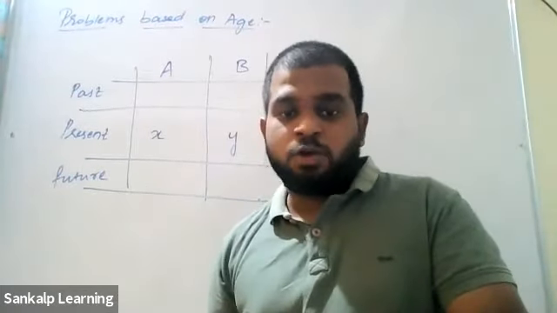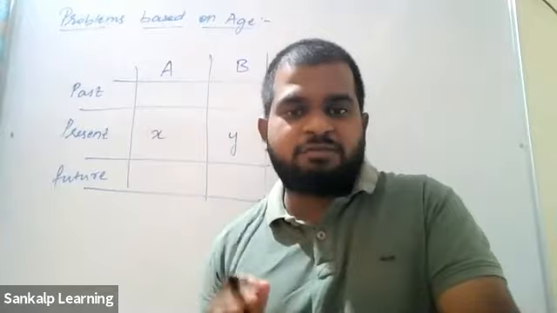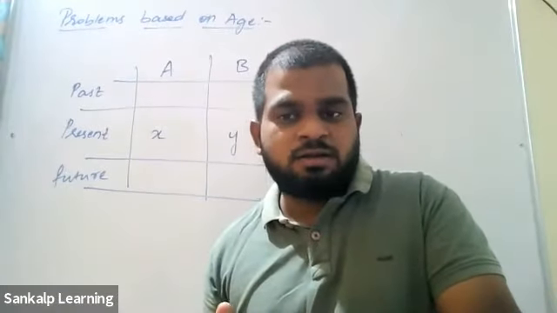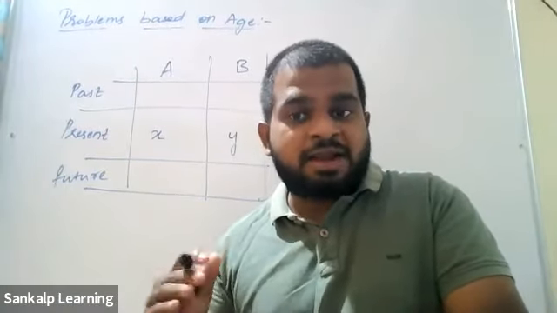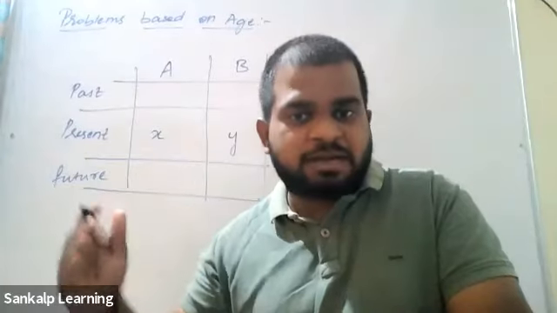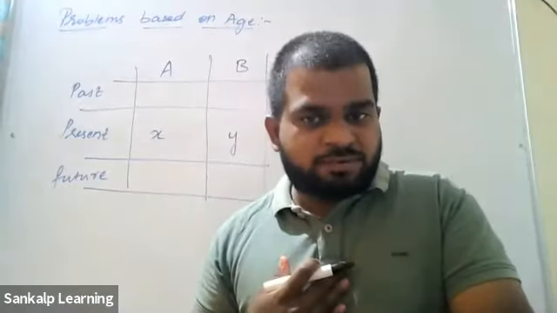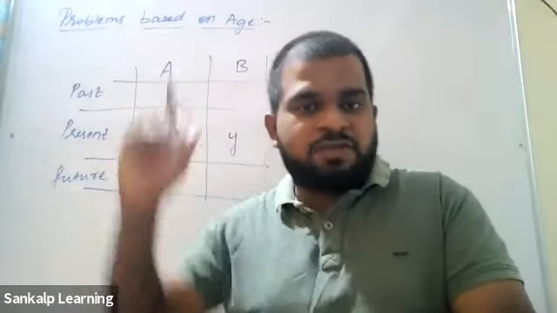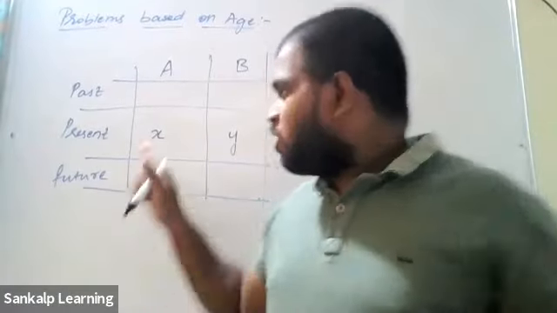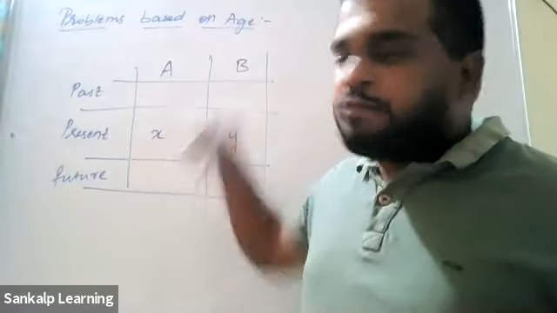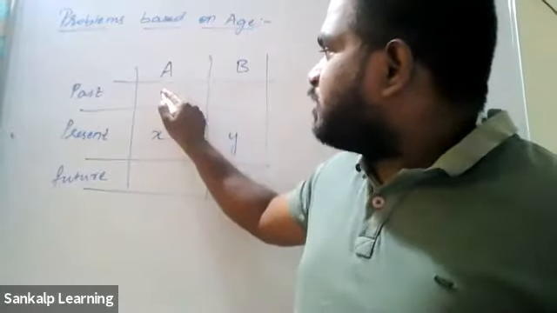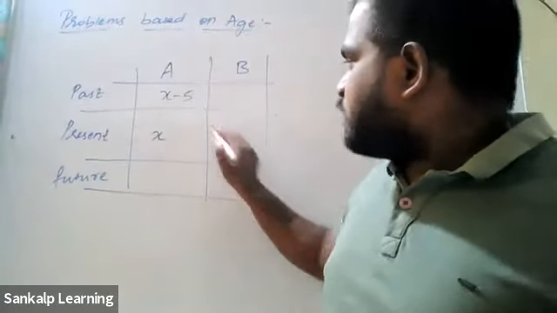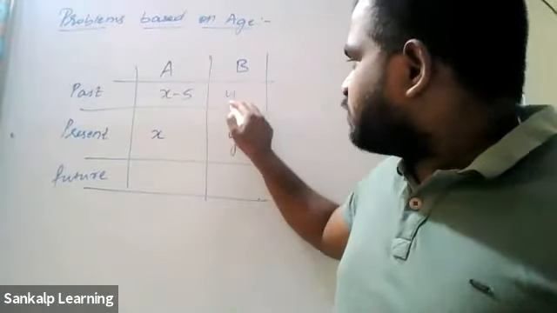5x. No. Your age is 15. 5 years ago, what was it? X minus 5. 10, right? 10, you just subtracted it. Okay. Your age is 15, and 15 minus 5 gives you the past age. So your present age is X. 5 years ago, you have to subtract 5. For both: X minus 5, Y minus 5.